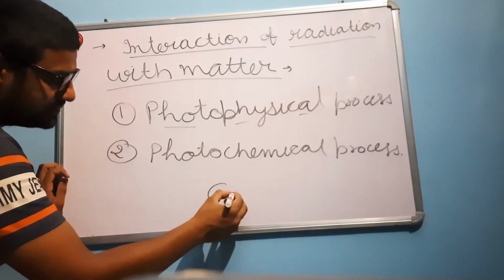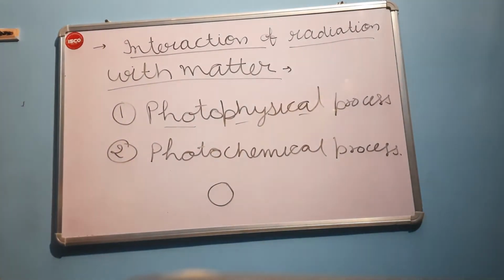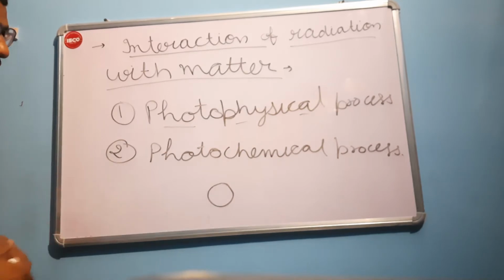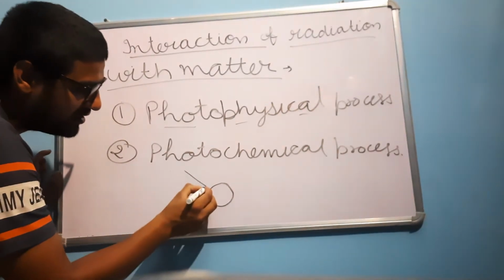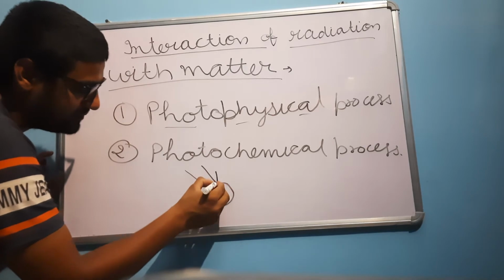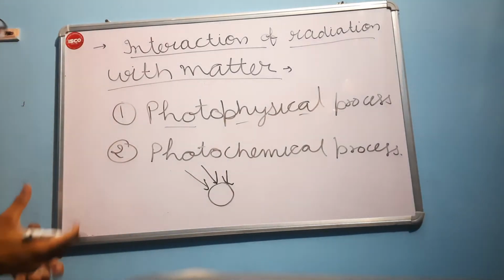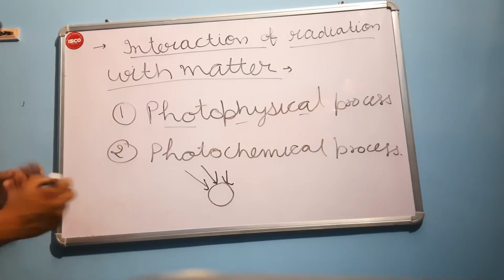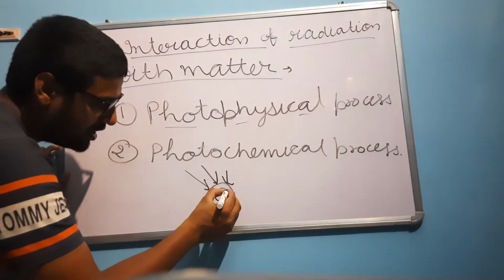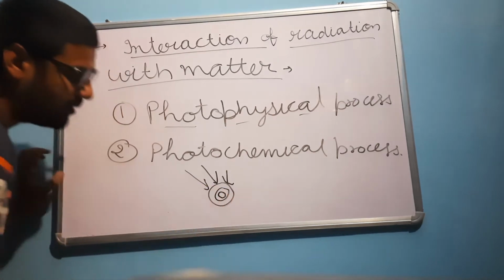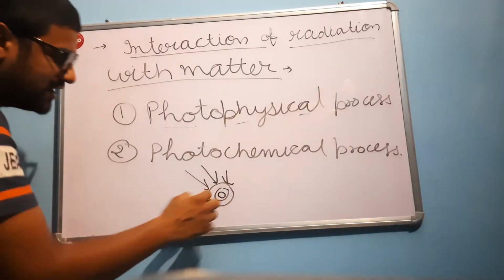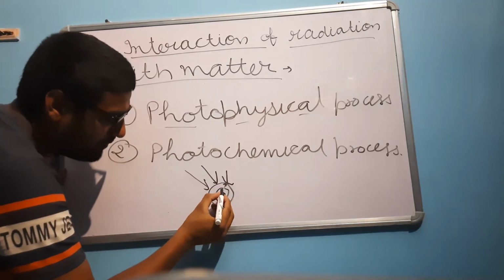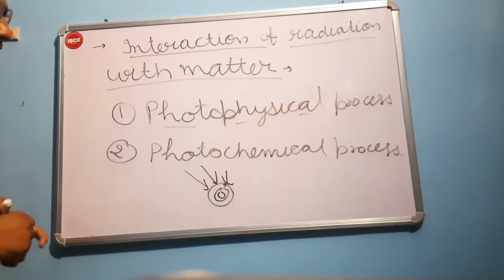This is our matter. It may be a molecule or molecules we can take, or any surface of a metal. When light falls on the surface of it, it absorbs the energy and gets excited to higher state, means the electron revolving in the orbitals gets excited to higher state.